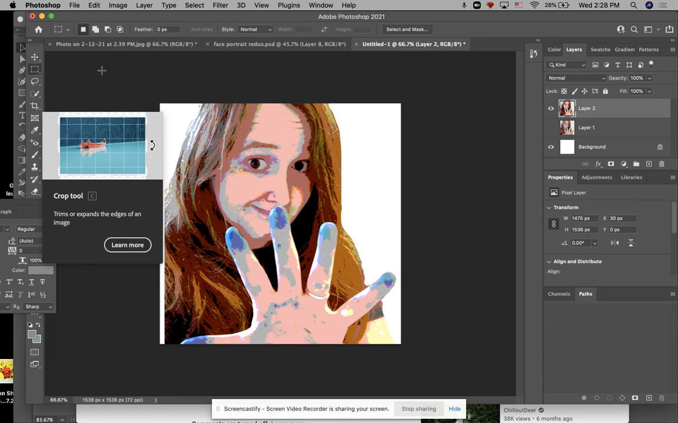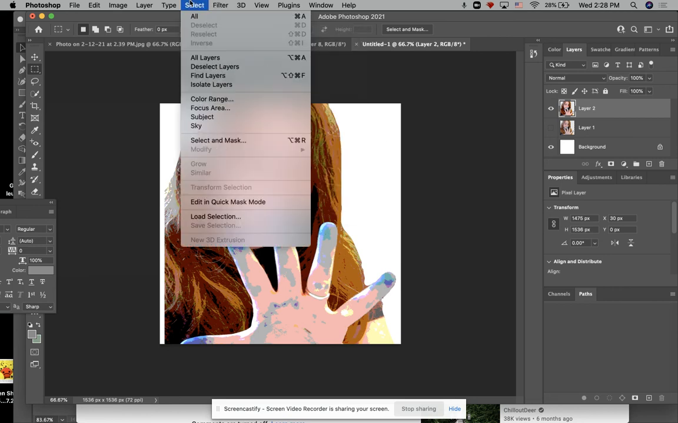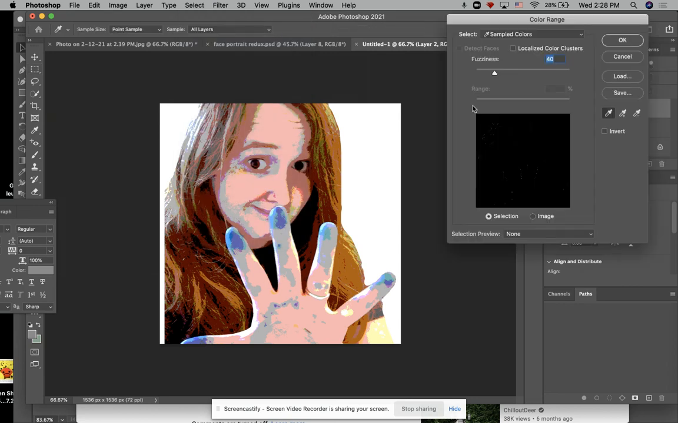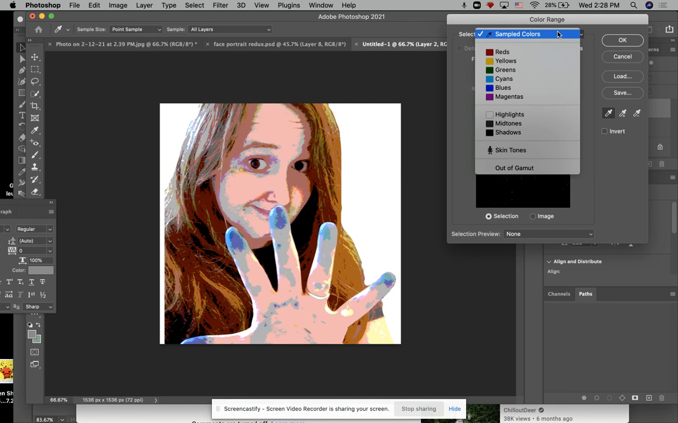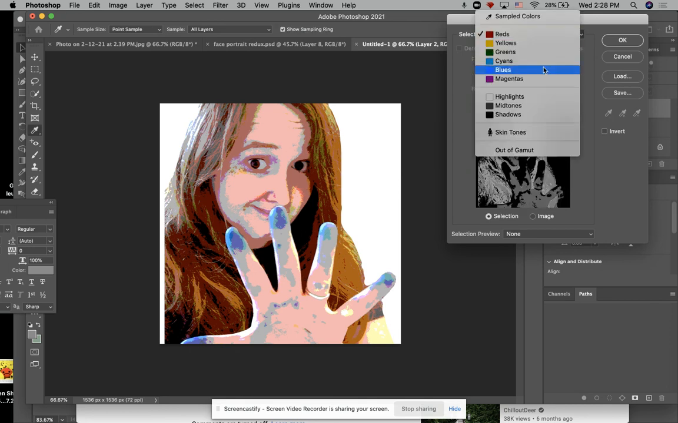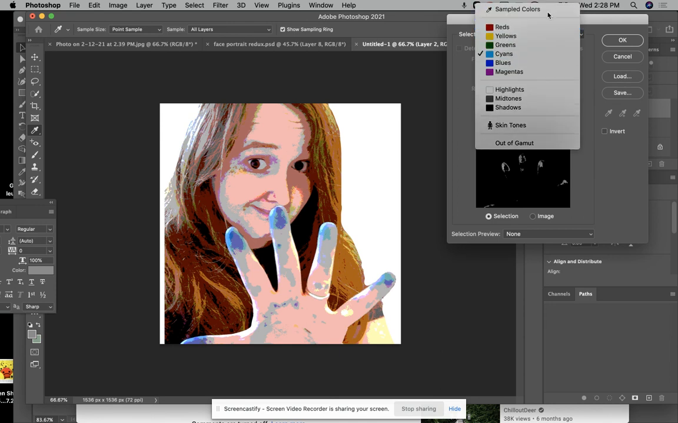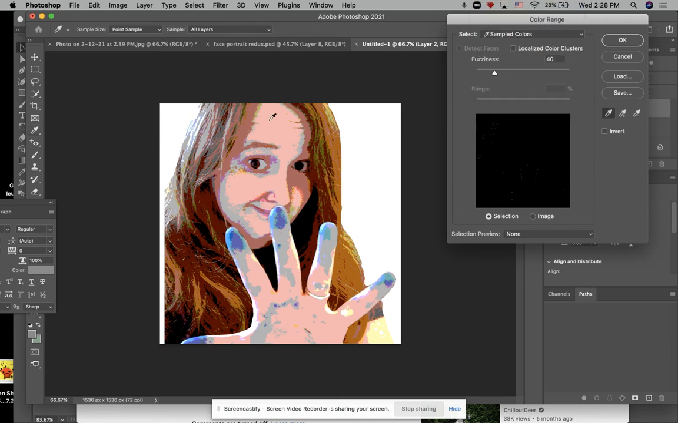Now since I've limited the colors, it makes it much easier to break this picture down. This would be a very useful tool if you were trying to paint a self-portrait. I'm going to come up to Select, and I'm going to choose Color Range. I'm going to start with this peachy color. Notice it's already on the dropper tool. I'm going to go with Sampled Colors. I could go by reds, which is most of the picture, or cyans, which is just a little bit of the picture. So we're just going to stick with sampled, because we're going to do this bit by bit.